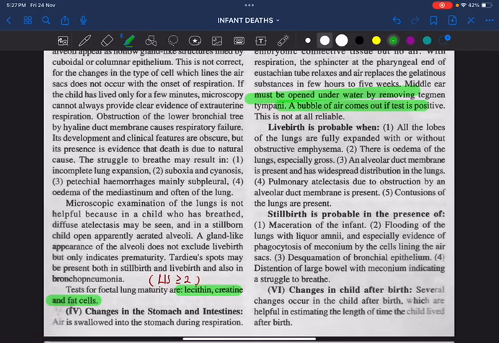Live birth is probable when all lobes of lungs are fully expanded with or without obstructive emphysema, whenever there is a gross edema of the lung because of the increased blood supply, whenever the contusions of lungs are present. In all these cases, live birth is probable.